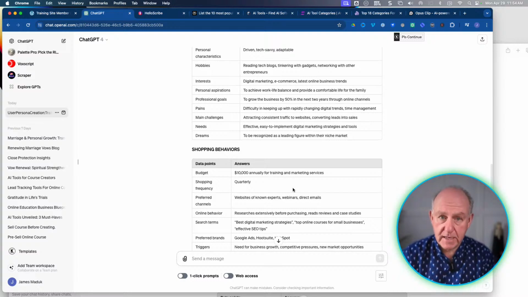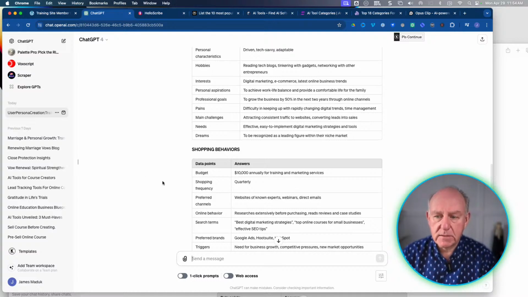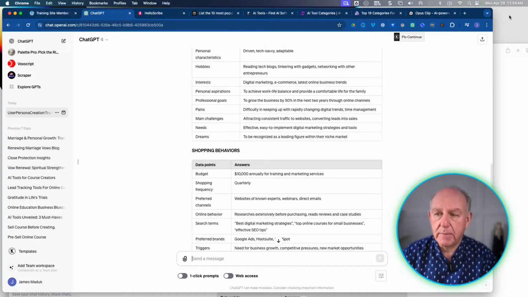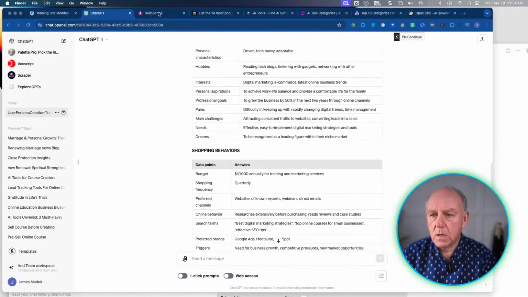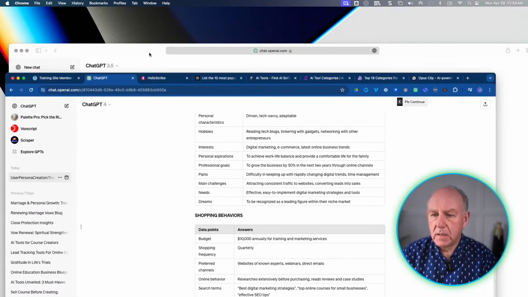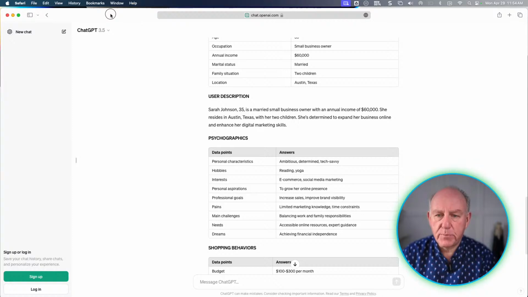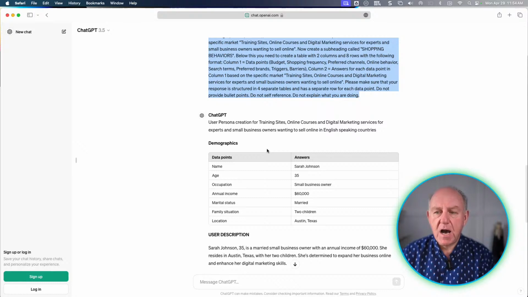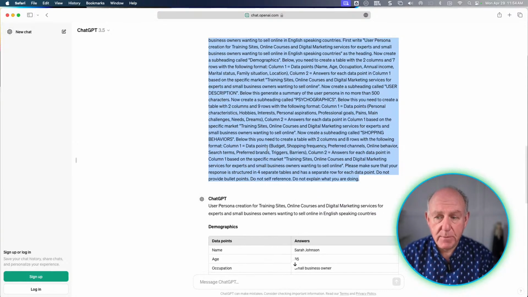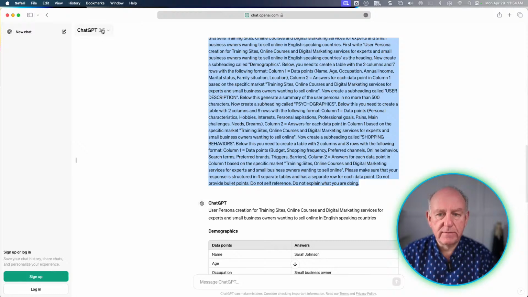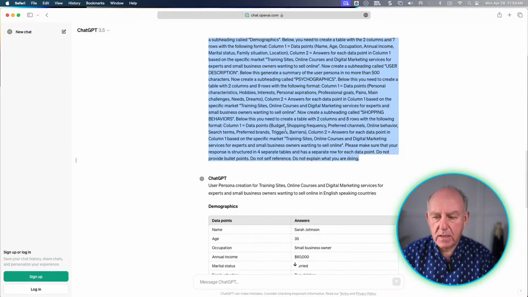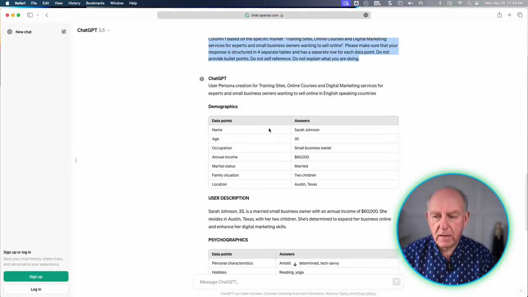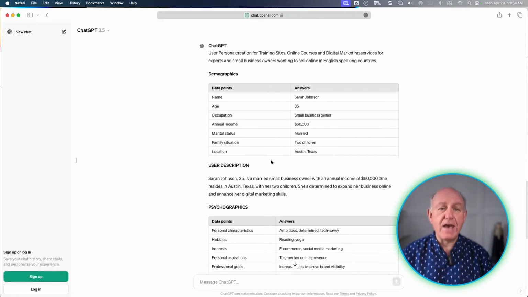Now here's the part that scares the life out of me and why it's really hard to choose. Let's go take a look now. This is ChatGPT. I'm going to open up another tab here. Here's one here, in a different browser. This one's ChatGPT 3.5. What I did is I copied and pasted the exact same prompt in the free version of ChatGPT 3.5, and I got, in many respects, a different avatar.